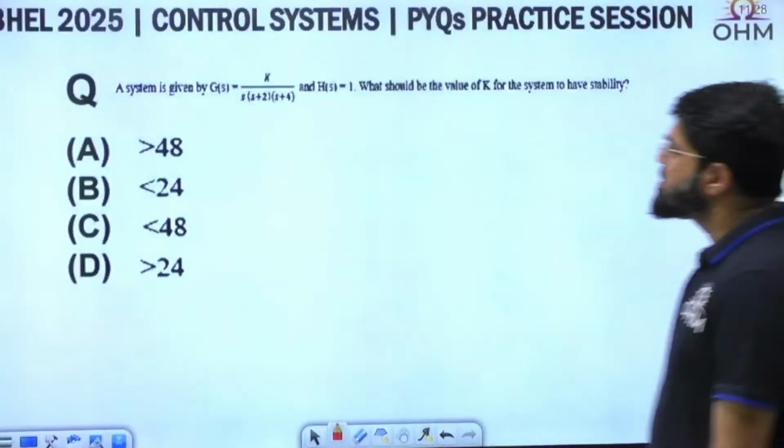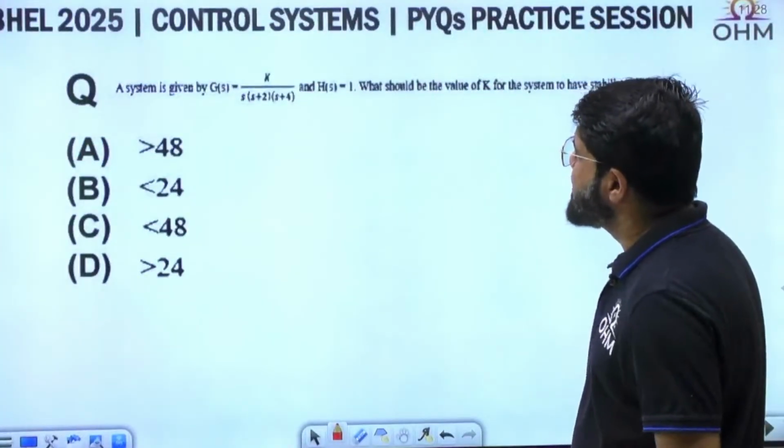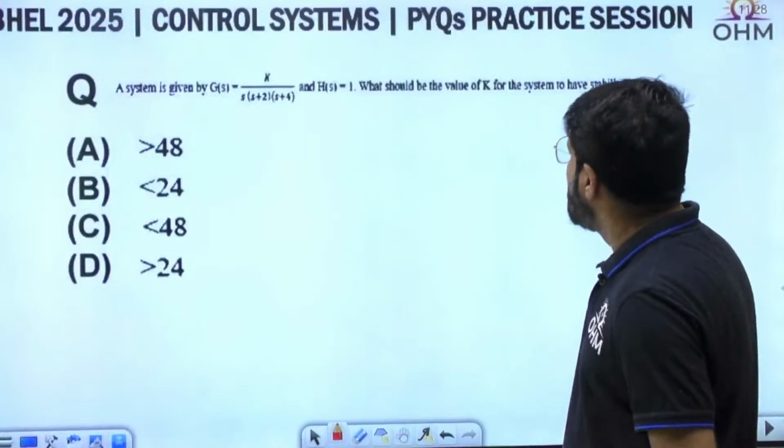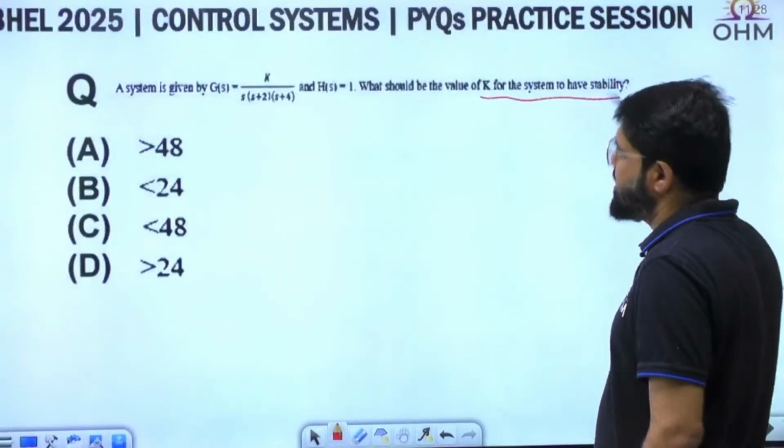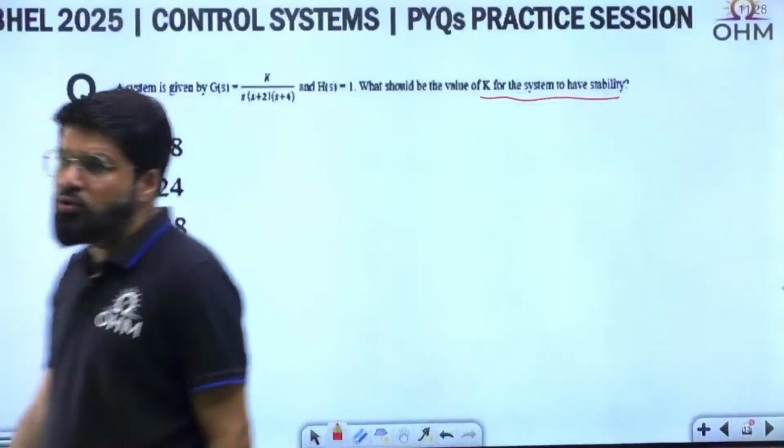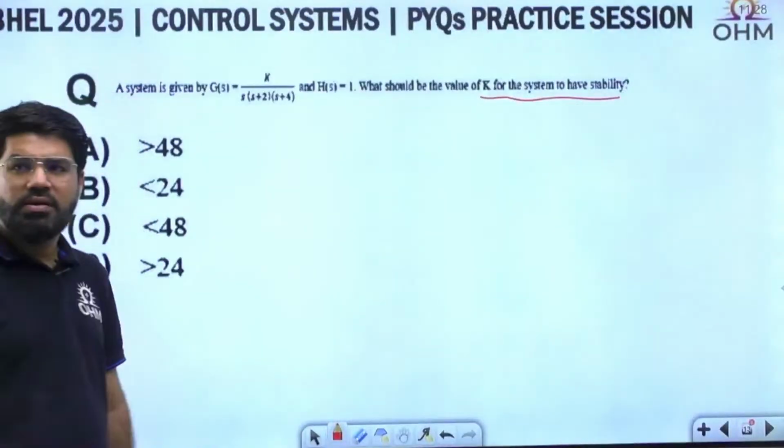A system is given by G(s)H(s) equal to K by s(s plus 2)(s plus 4) and H(s) equal to 1. What is the value of K for stability? Simple, cubic. If you know the cubic shortcut, it is very simple.